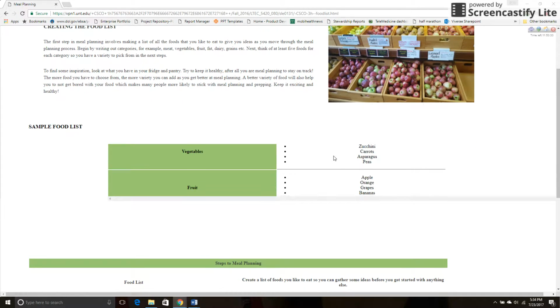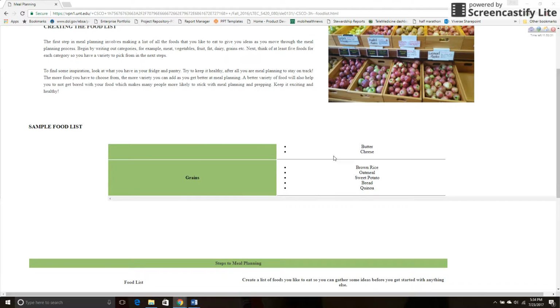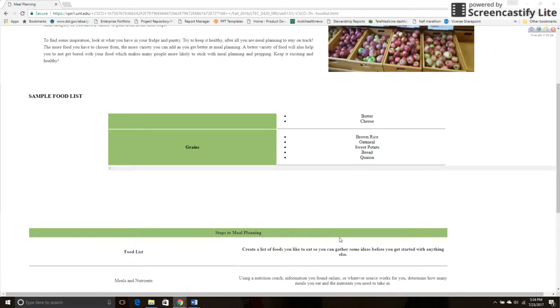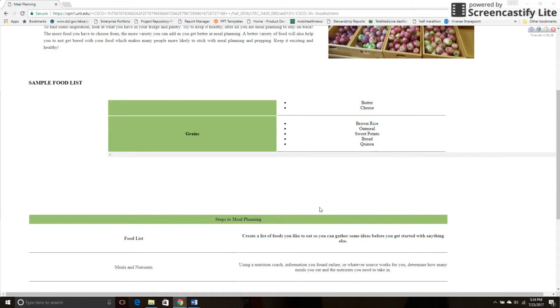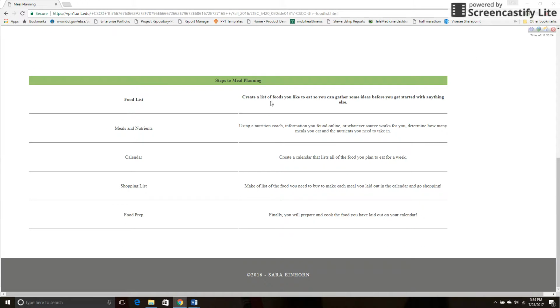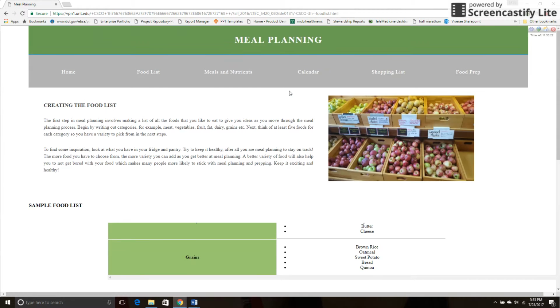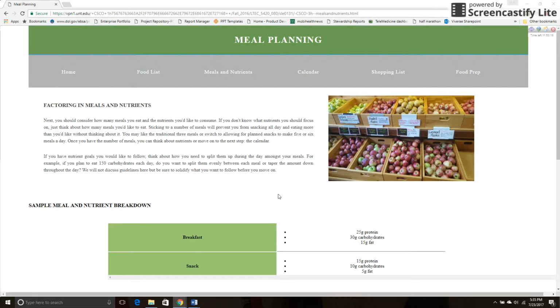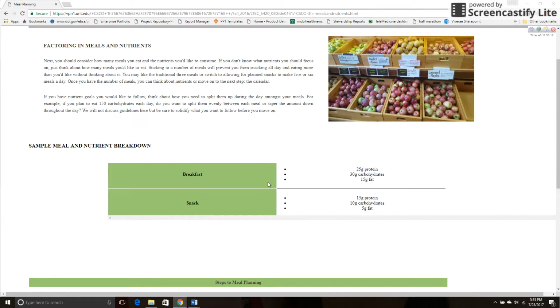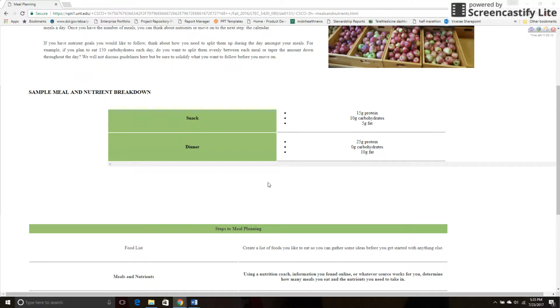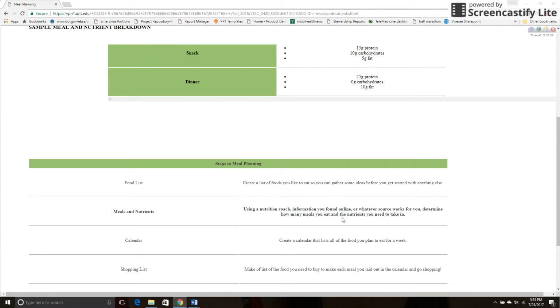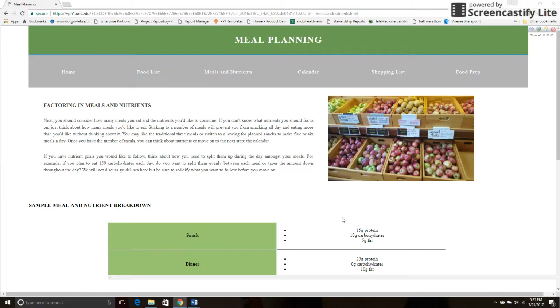that you can scroll through. That was part of the assignment, to have a scroll on the screen. And then you'll see that I've highlighted that we're on this food list step. So you can see exactly which step you're on when you're at the bottom. Same thing here, thinking about meals and nutrients. And then a sample breakdown right here. And then again, you see that this second step has been highlighted on there.